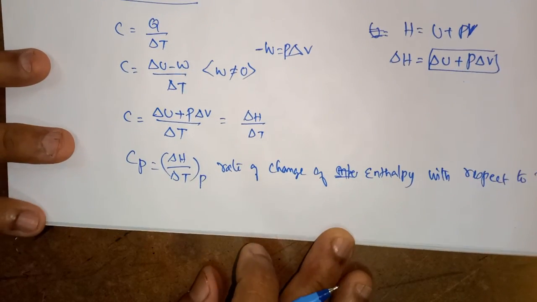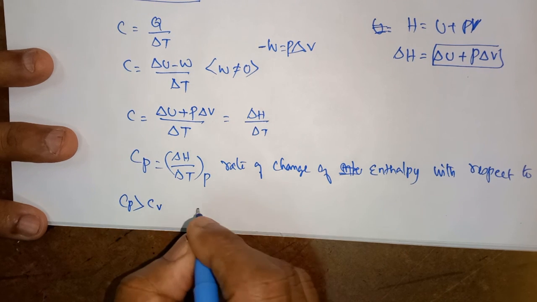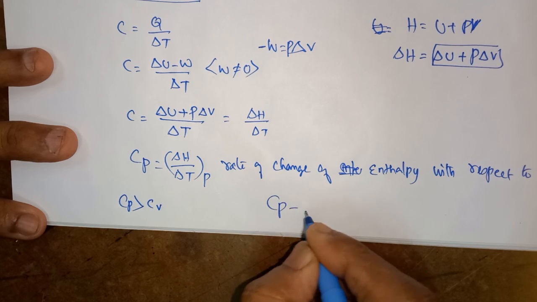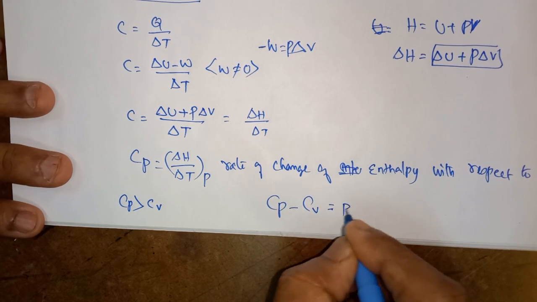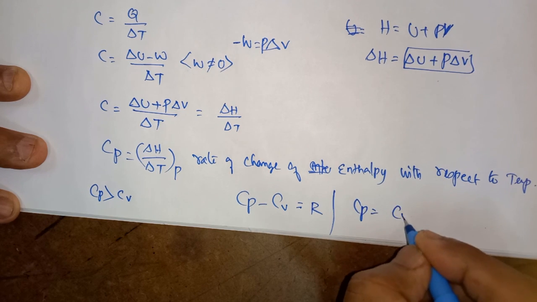You keep it in memory always: Cp is greater than Cv. There is always one relationship between Cp and Cv, that is Cp minus Cv equal to R, that is Cp is equal to Cv plus R.